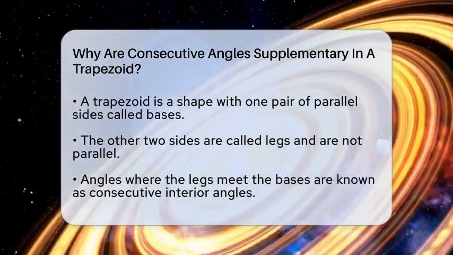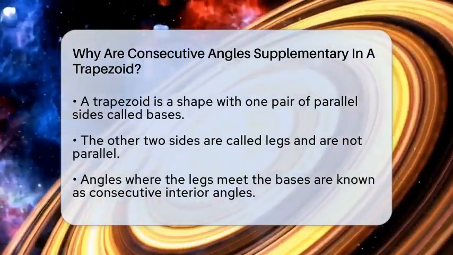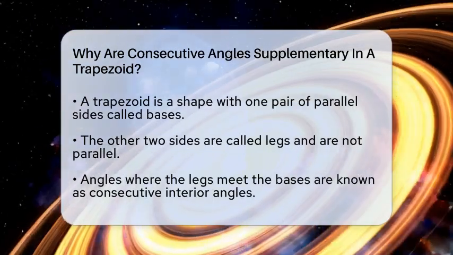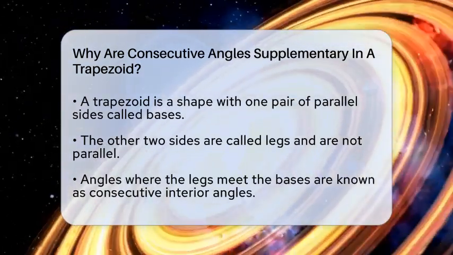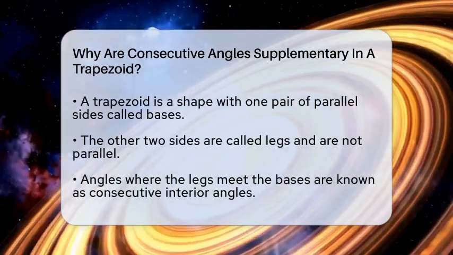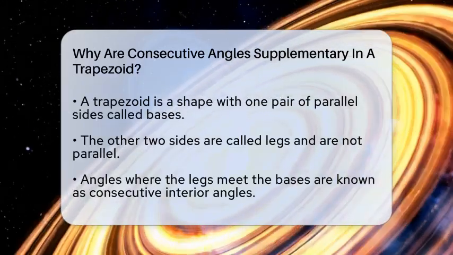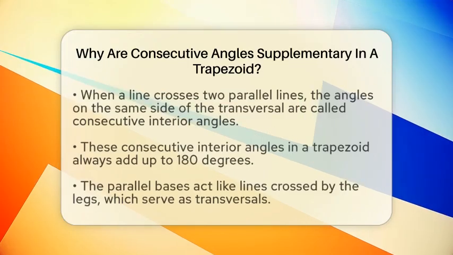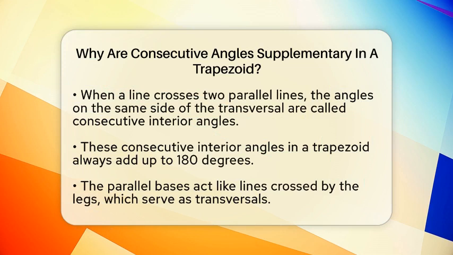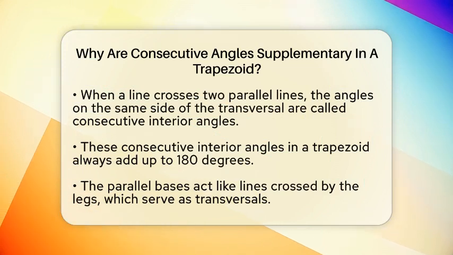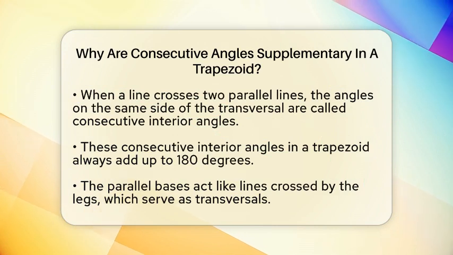In a trapezoid, only one pair of sides is parallel, and these are called the bases. The other two sides, which are not parallel, are called the legs. When you look at the angles where the legs meet the bases, you will see something interesting happening. The angles on the same side of a leg but at different bases are called consecutive interior angles. Here is the key idea.